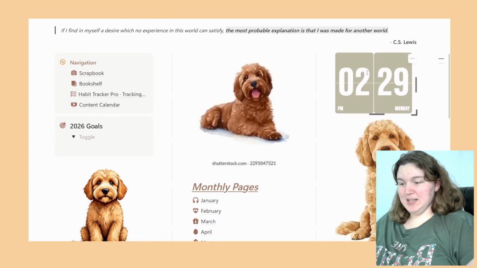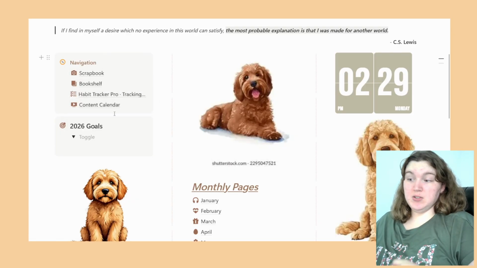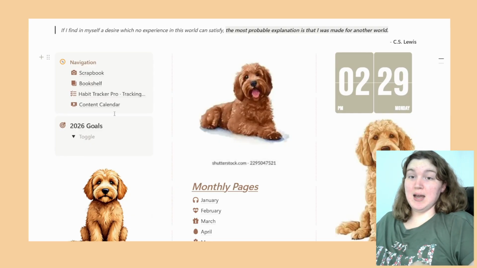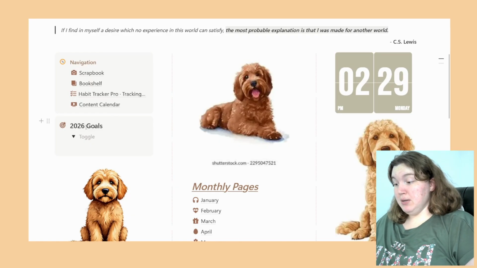So I've got a clock, and I've got my navigation, and usually you can do this to link to other sections of your page, but I like to do this and link to the other pages that I'm going to be using throughout the year so that my dashboard can hopefully be a go-to page. Now, a lot of times it will end up not being used very much, so you'll see that I didn't put very much on this page, but yeah.